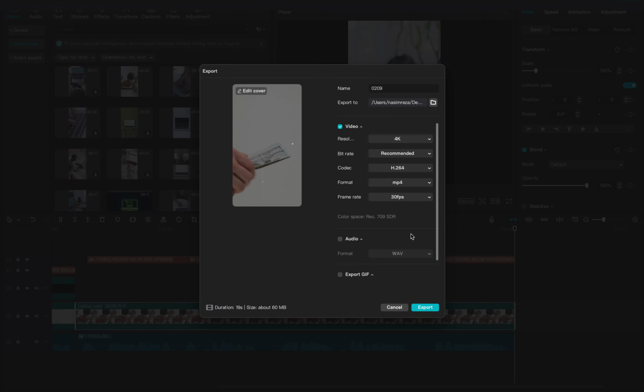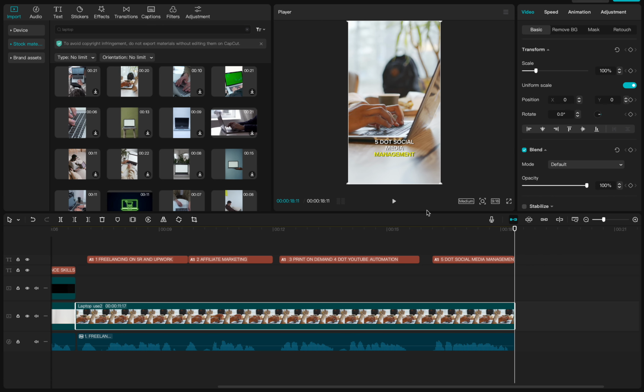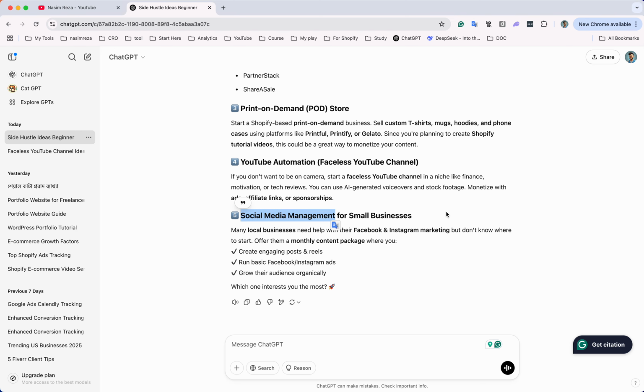And you can export it very fast because CapCut is so fast, and then you can upload on TikTok, YouTube, Facebook, Instagram, all. Every day you have to spend time and make a minimum 3 to 5 shorts and upload regularly. Within 2 or 3 months, I hope your reels will go viral and you can make profit with them.